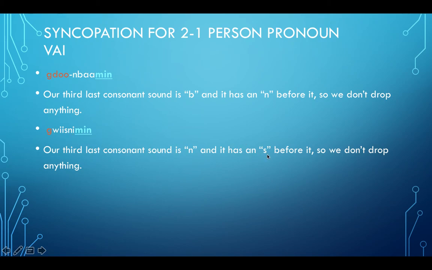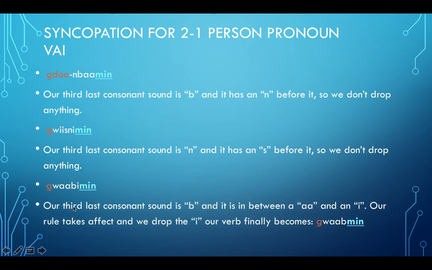And it has an S before it right here. So we don't drop anything. Gawabamin. Our third last consonant sound is B, and it's in between an ah sound and an I sound. Our rule takes effect and we drop the I. Our verb finally becomes gawabmin.